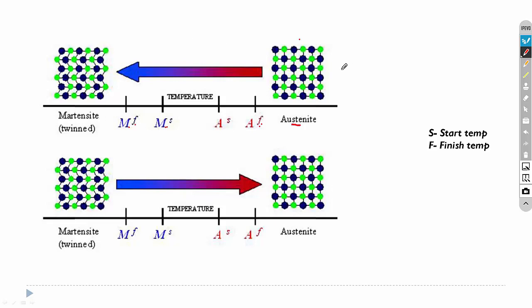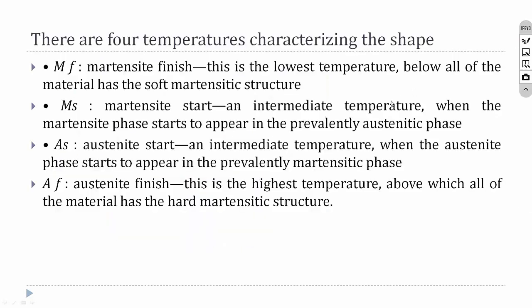So you can see the atom structure. So here it's a complete square section, and here it is in a zigzag model. So when it converts from a square to a zigzag model, its shape and dimensions are getting changed. So that is why the shape of shape memory alloys is changed, and when it is heated, then it will come back to its original shape. So this is the meaning for MF, MS, AS and AF.